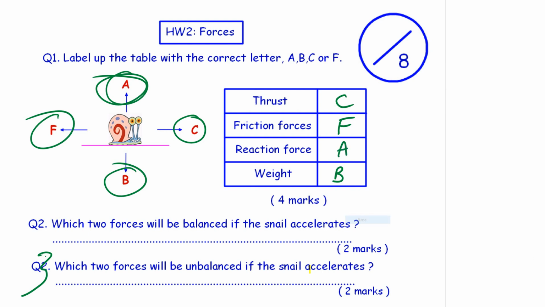Which two forces will be balanced if the snail accelerates? That'll be force B, weight, and the reaction force or lift, A. And finally, which two forces will be unbalanced if the snail accelerates? If the snail accelerates, his forward force will be larger than all the friction forces, F. There's your answers, 8 out of 8 there.